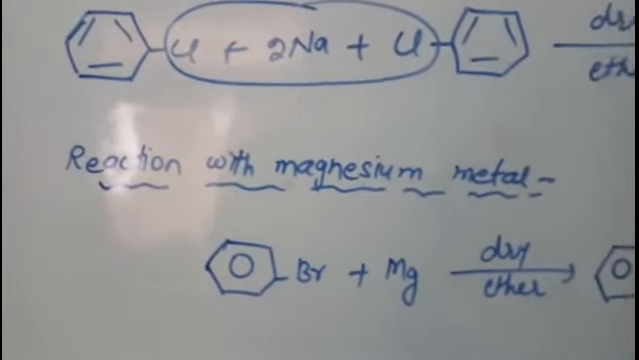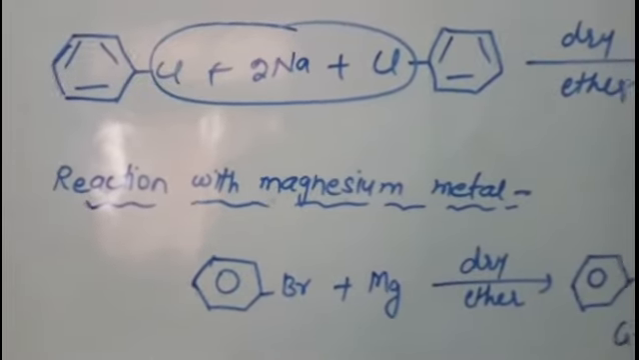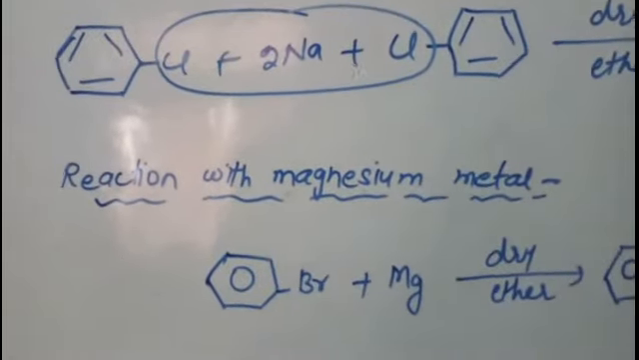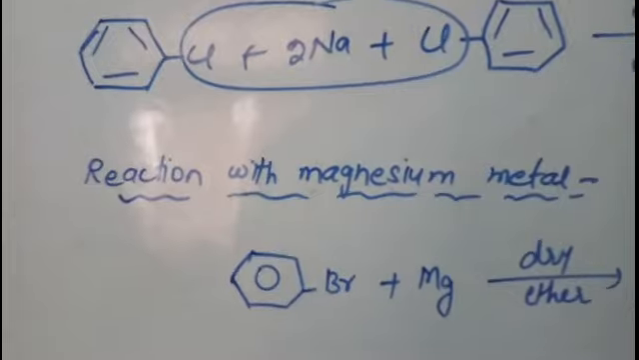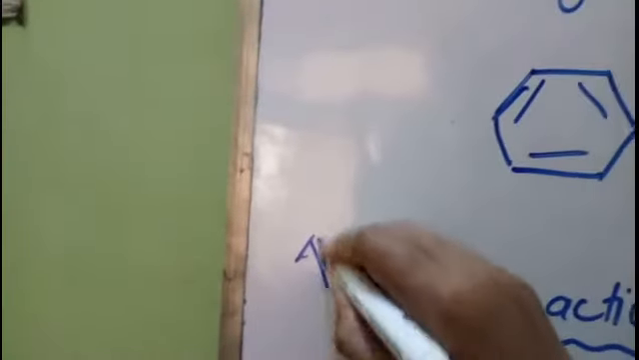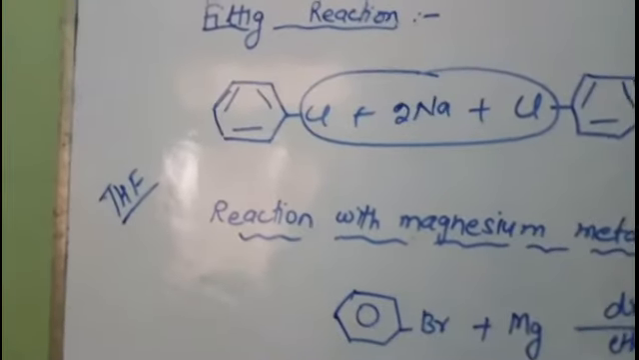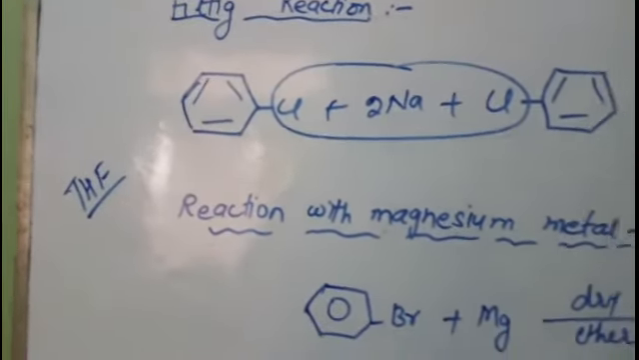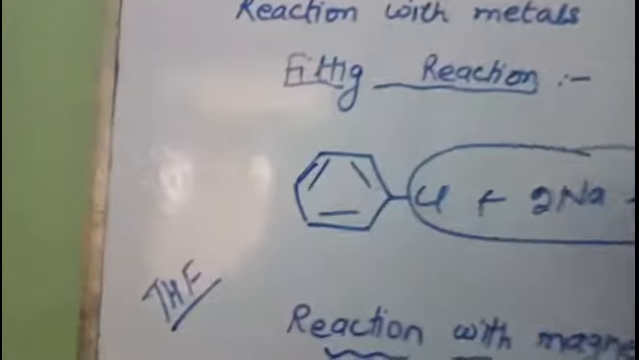But instead of bromo or iodo group, if we have chloro group, then instead of dry ether we will take THF here. What is THF? It is tetrahydrofuran. So the reaction will take place in the presence of tetrahydrofuran. Now next reaction with metal is, we will study the reaction with copper metal, and this reaction with copper metal is known as Ullmann reaction.